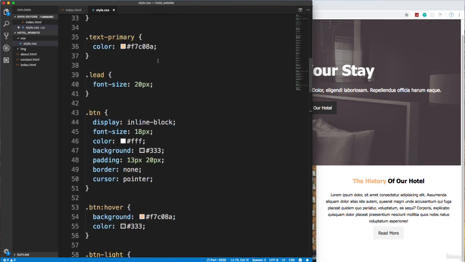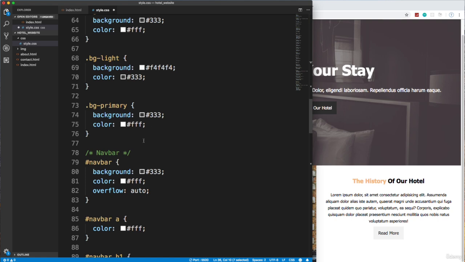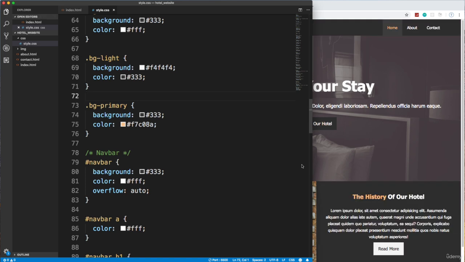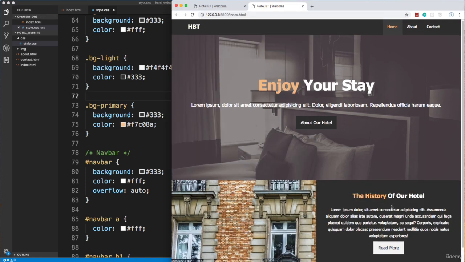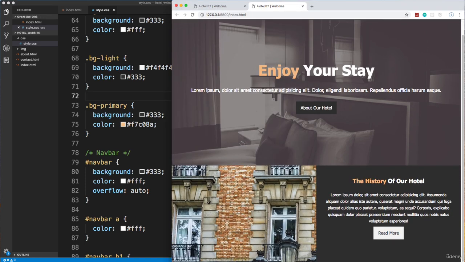Up here we have text-primary, except we want the background to be that color, which is right here. Okay, now if I save this, we get this background dark, bg-dark.